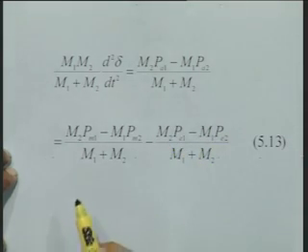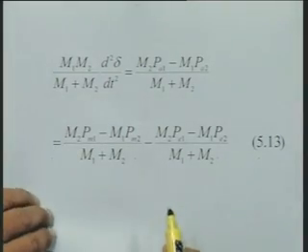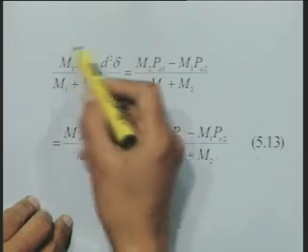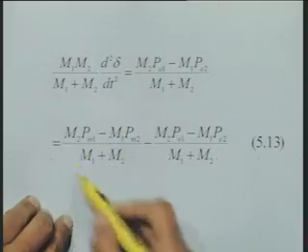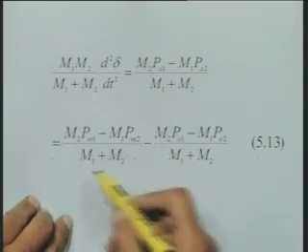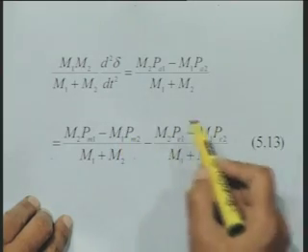Now, this equation may be considered to be the swing equation of a machine connected to an infinite bus, where the equivalent inertia constant is m1 m2 or m1 plus m2. The equivalent mechanical input is given by this expression, and the equivalent electrical output is given by this expression.